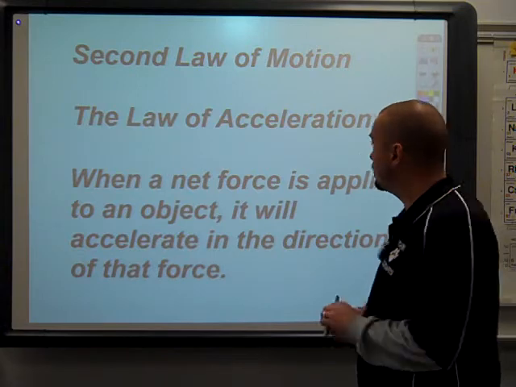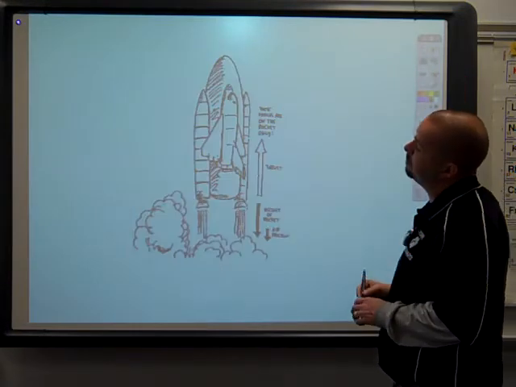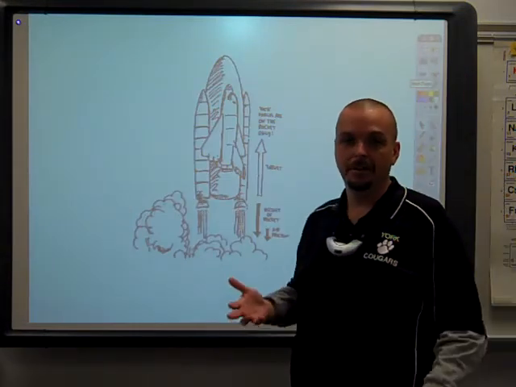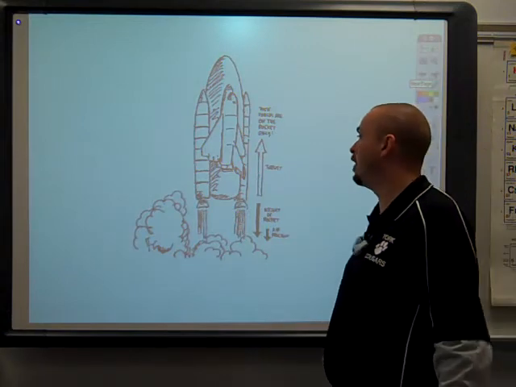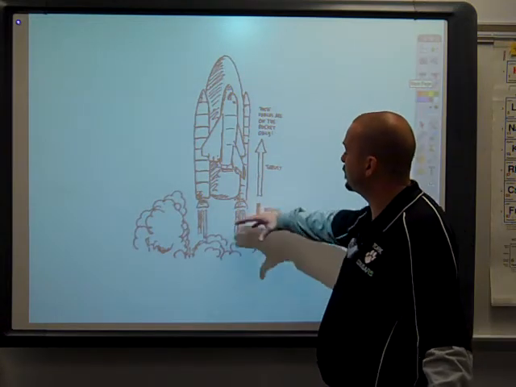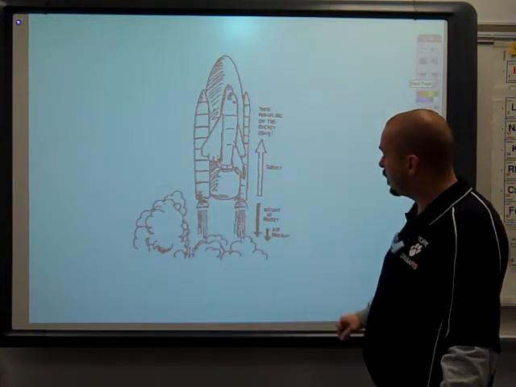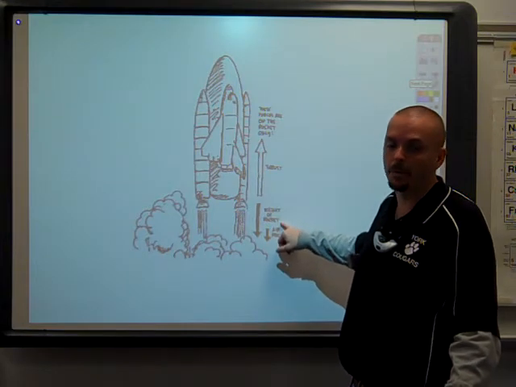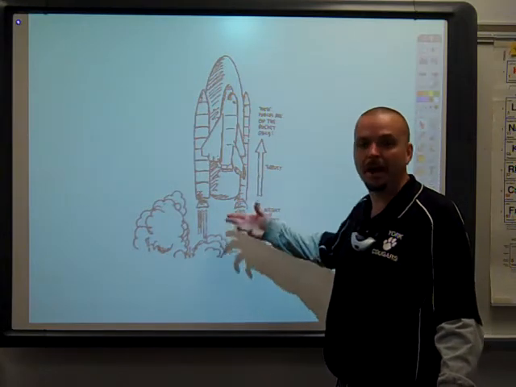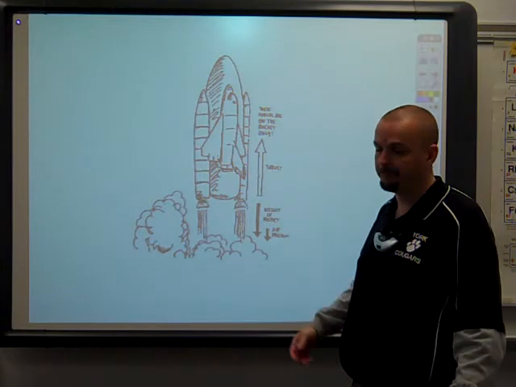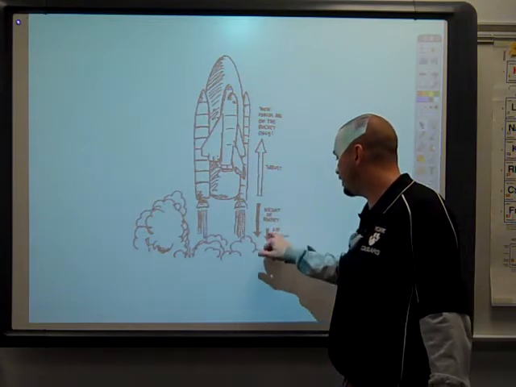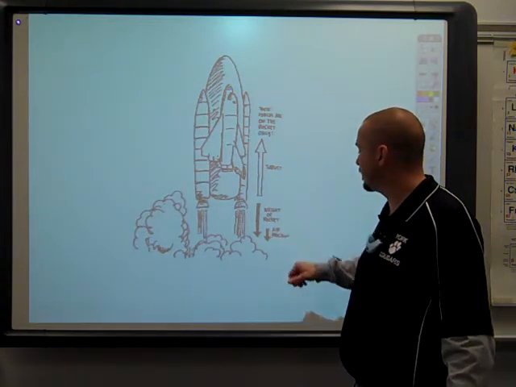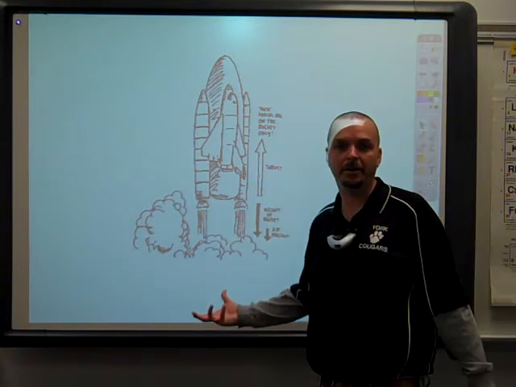And an idea called centripetal force that we'll talk about in just a moment. First, a simple illustration of the second law of motion, the law of acceleration. Here the space shuttle is blasting off. There are two forces that are working against that forward motion. We have the weight of the rocket pulling down, gravity, and we have air resistance, or air friction as they label it on this one, pulling backwards on it as it moves.